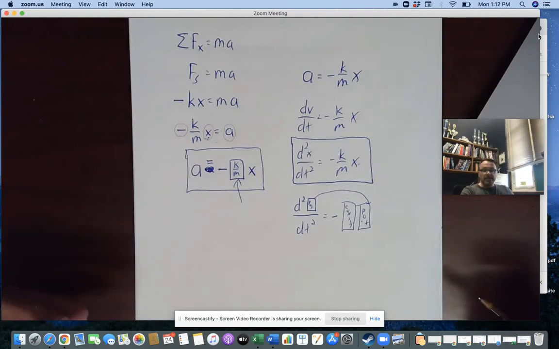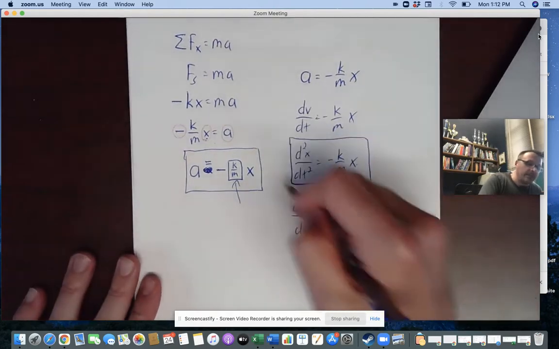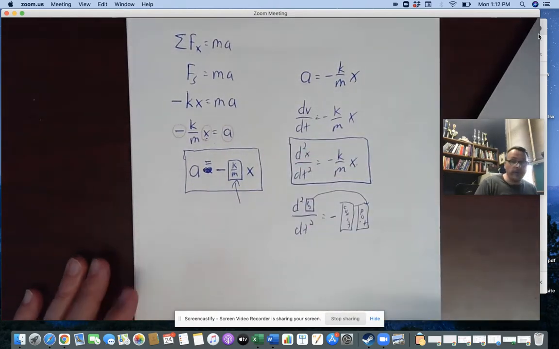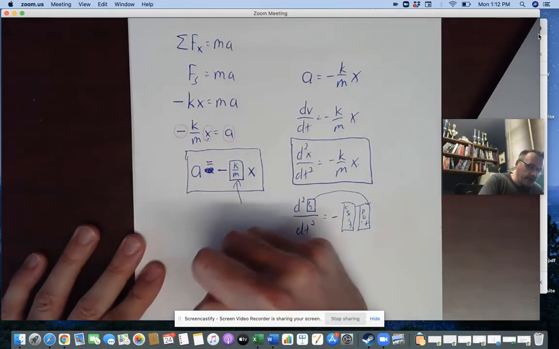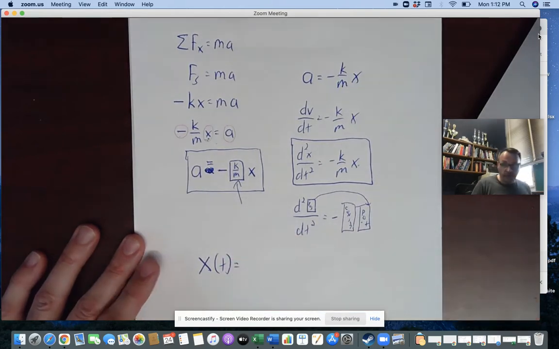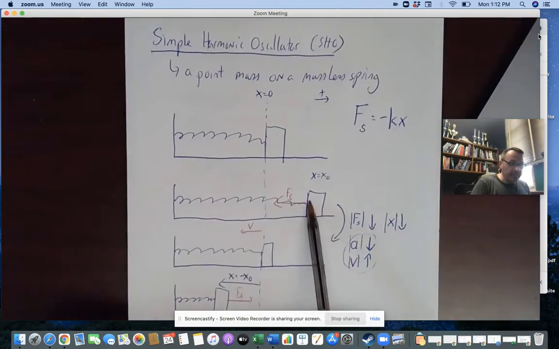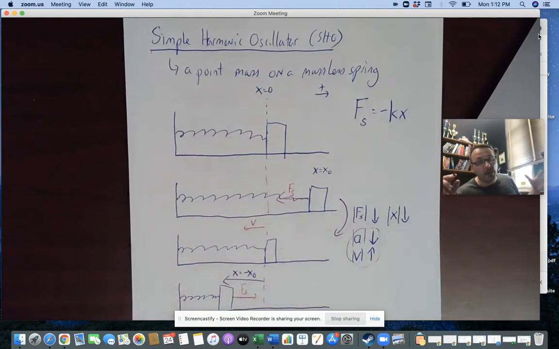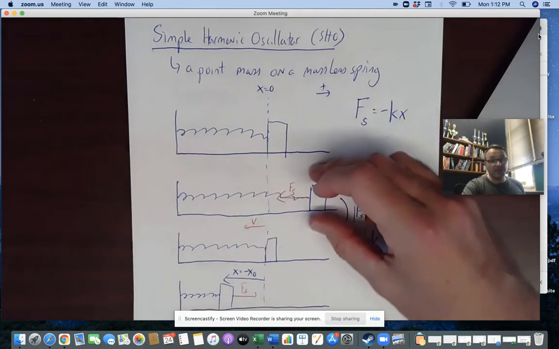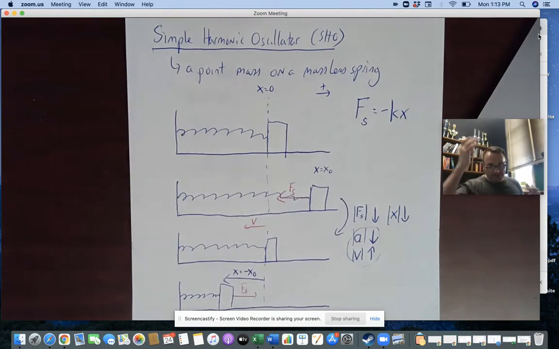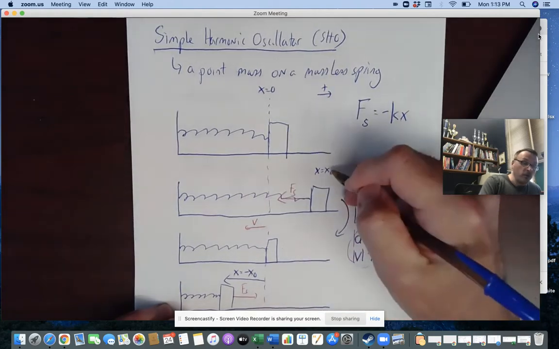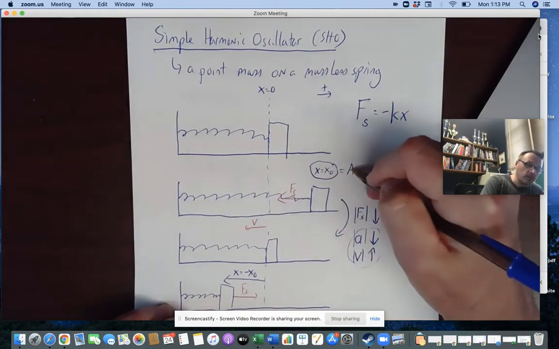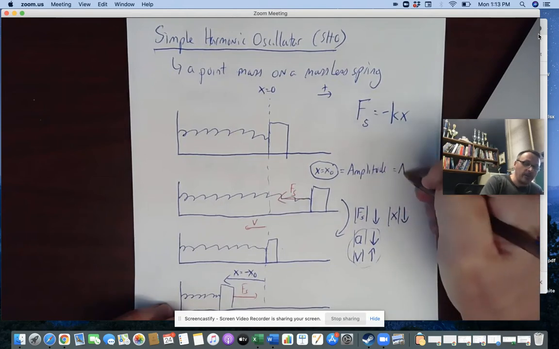But what does this end up being? Well, we actually looked at the solution for this earlier. Since this is a video just about knowing things for the AP exam, I'm not going to do the derivation. What we find is that x as a function of t is equal to, well, this thing is oscillating back and forth, so it should be no shock that I end up with a trig function. In this case, it's a cosine, because I'm starting not at the equilibrium position, so cosine starts at the top. This initial distance from the equilibrium, you could call x initial, but instead we're going to call it the amplitude, or capital A.